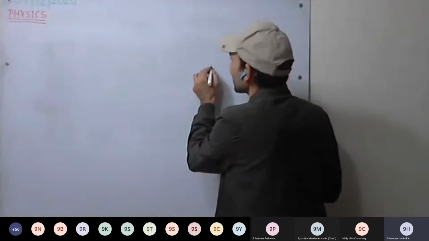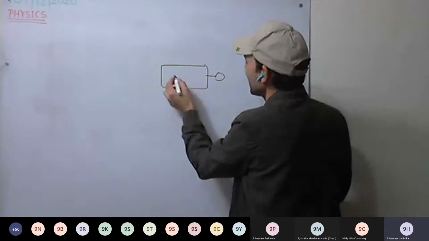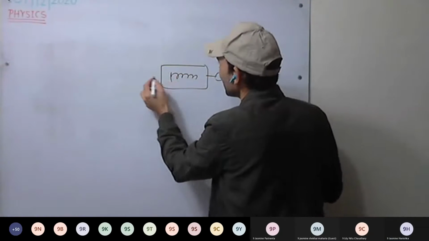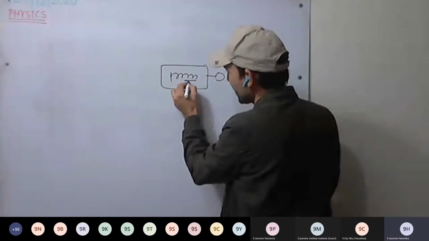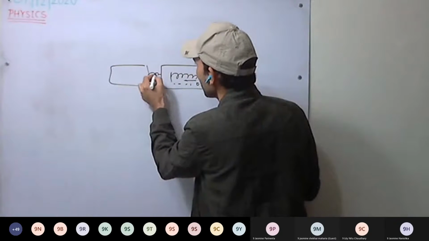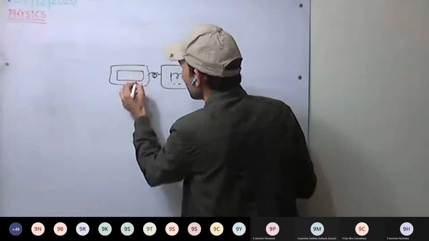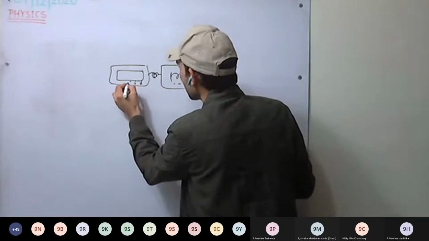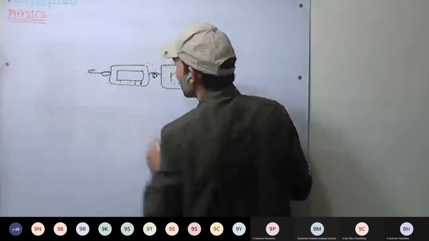Okay, see here. The spring is compressed in this direction, 0, 1, 2, 3, 4, 5, 10. Here again hook and ring, 0, 1, 2, 3, 4, 5, 10. It is pulled.